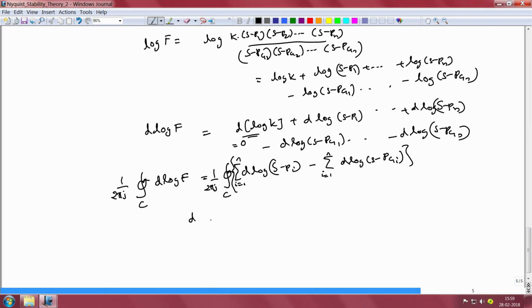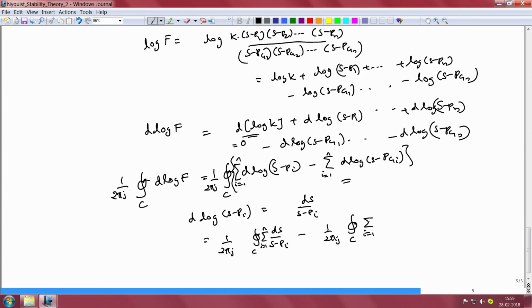Now we note that d log s minus pi for any index i is essentially equal to ds by s minus pi. Therefore, we can simplify this contour integral as 1 by 2 pi j times contour integral ds by s minus pi, sigma i going from 1 to n, minus 1 by 2 pi j times contour integral over C sigma i going from 1 to n ds by s minus pgi.